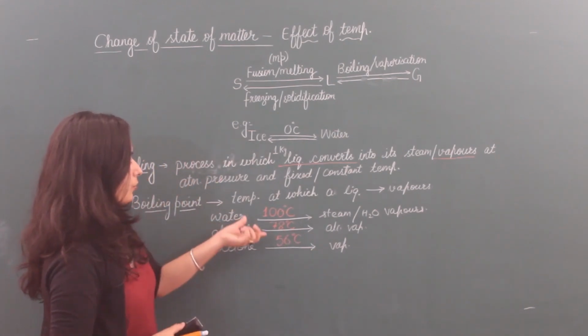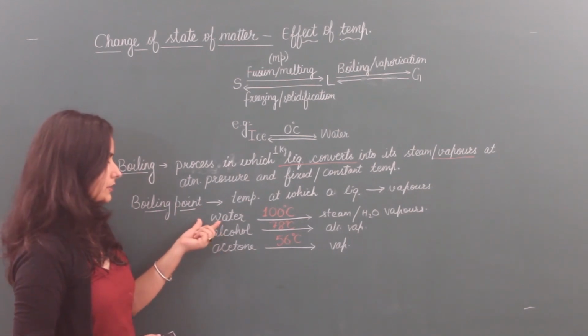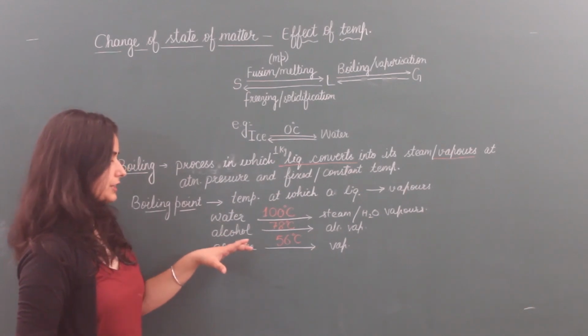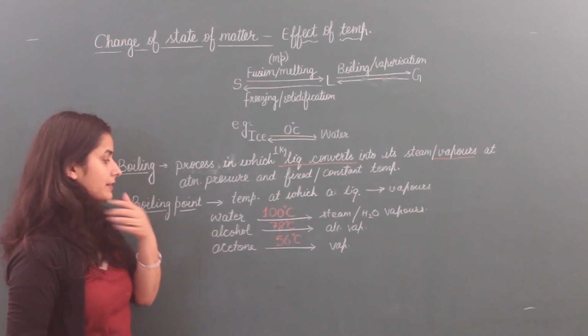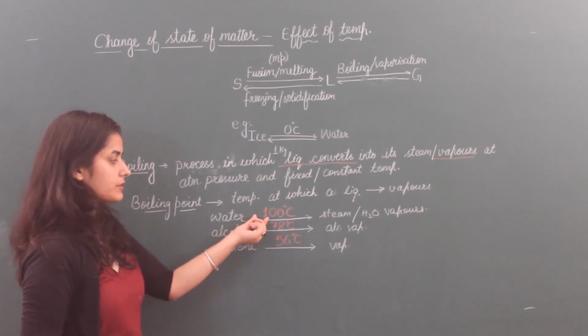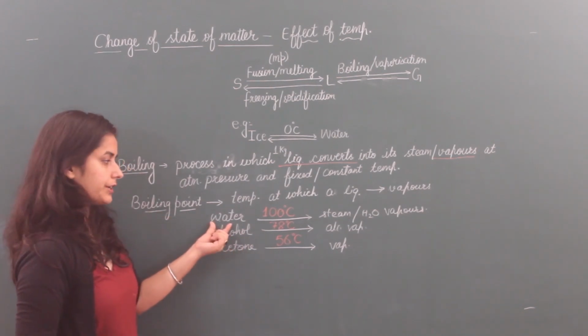That means boiling point is not same for all the liquids. It varies liquid to liquid. It depends upon the force of attraction between their particles. The force of attraction between water particles is highest here, so its boiling point is more. We have to give more heat to break its force of attraction.